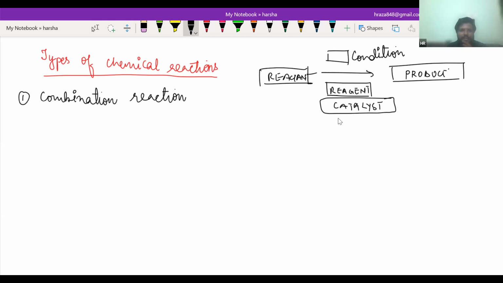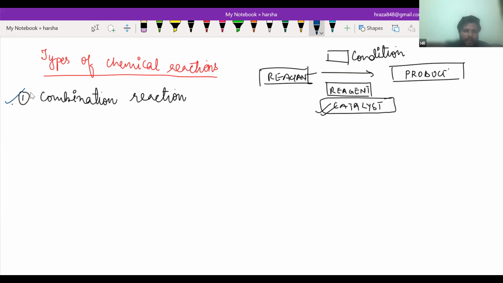Okay, so basically when a catalyst is used, it helps to increase the rate of reaction. That means a faster reaction. To have the product faster, we use a catalyst. It is a medium that increases the rate of reaction. If we have a reaction that is carried out into a product that takes 1 hour, a catalyst reduces the time. It will be within 10 minutes, 5 minutes, or 1 minute, whatever is the type of catalyst.